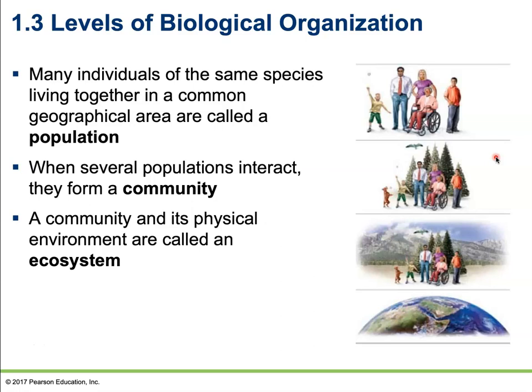So while the plants, the trees, the ants, the spiders, those are all part of the community in my little household or in my yard space, the soil itself is not part of the community, but it is part of the ecosystem. The amount of sunlight that my grass gets, sunlight is not part of the community, but it is part of the ecosystem.